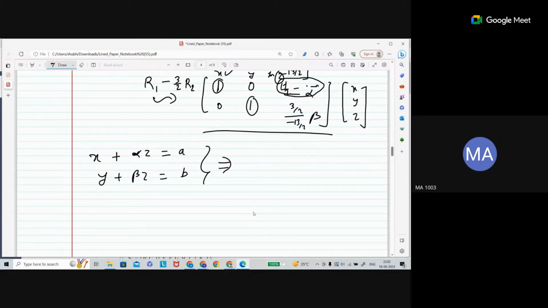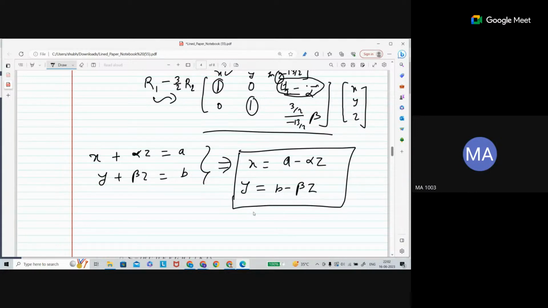Now see what is happening. Change this. What will you get? x is equal to A minus alpha times z. y is equal to B minus beta times z. So this is your solution. You can give z any real number and you'll get a solution, so this means infinitely many solutions. x is dependent on z.